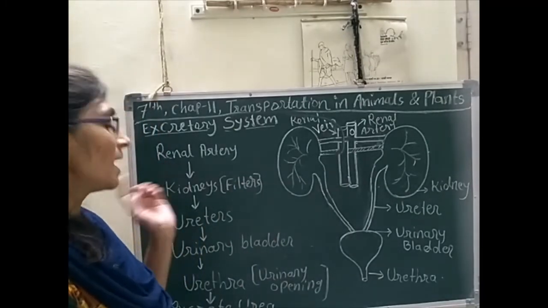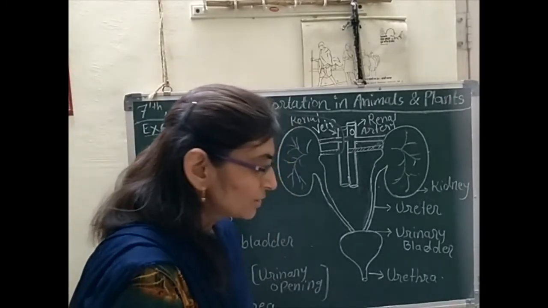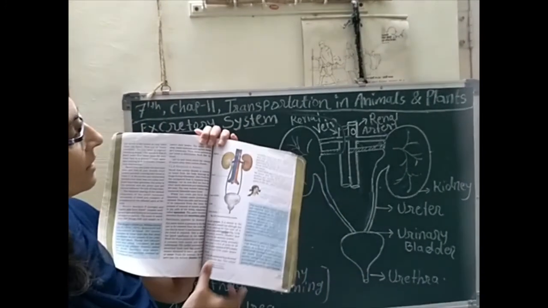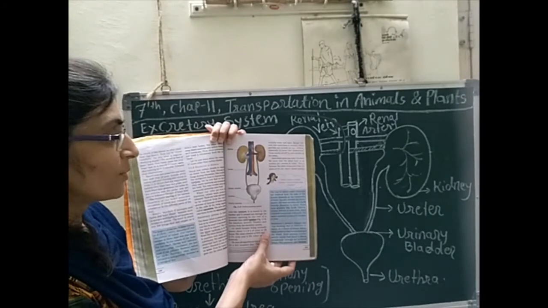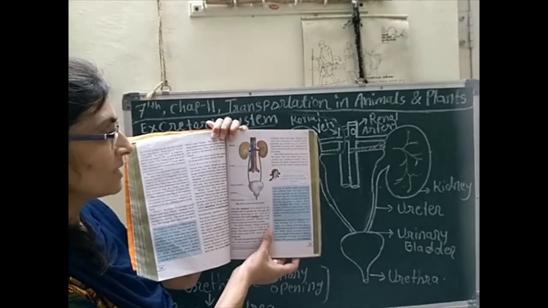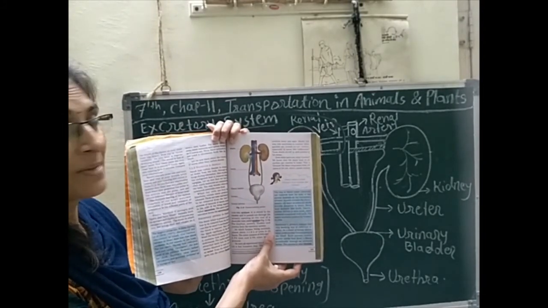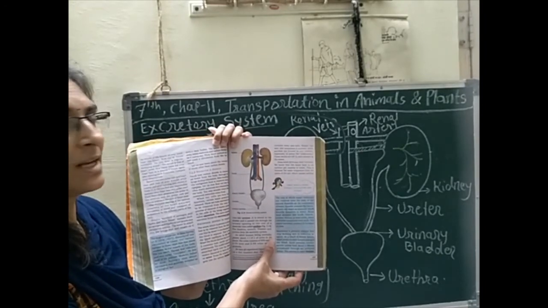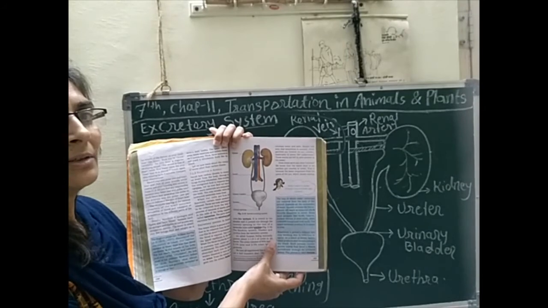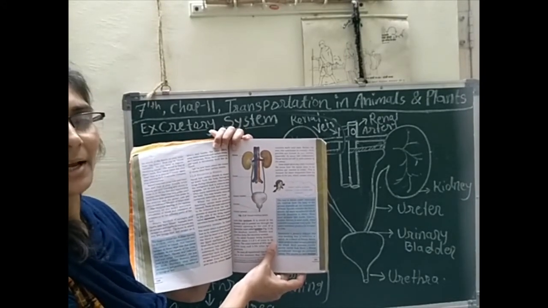So this was about the excretory system. The diagram for the excretory system is given in your textbook. It is a very nice, colorful diagram. You can draw it in your notebook very easily, and you should draw and label that diagram.